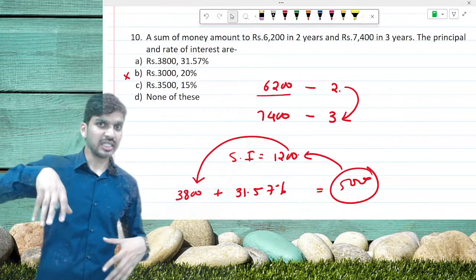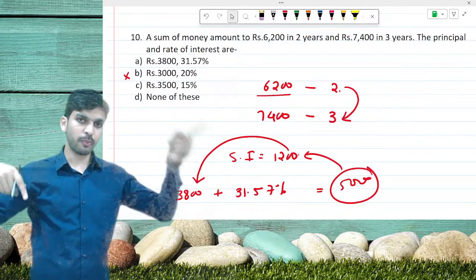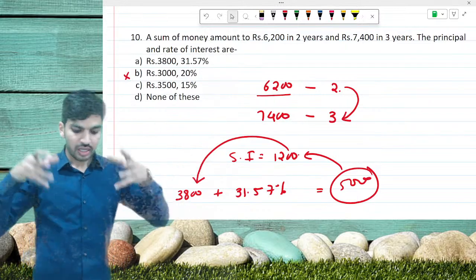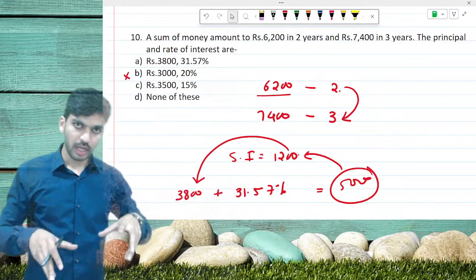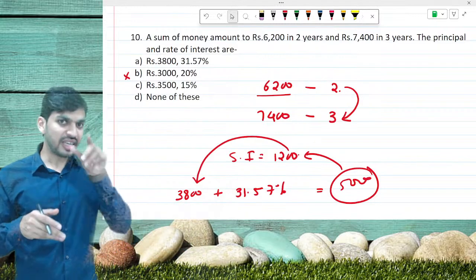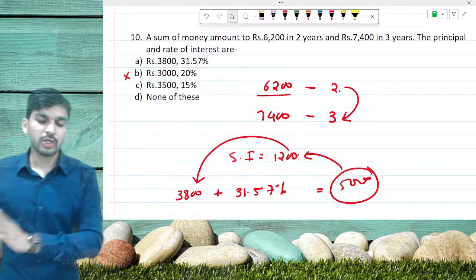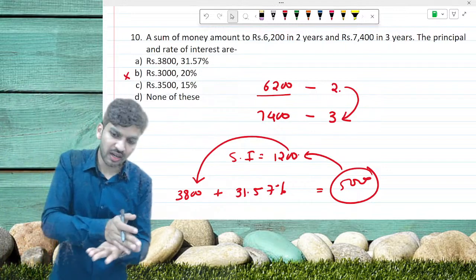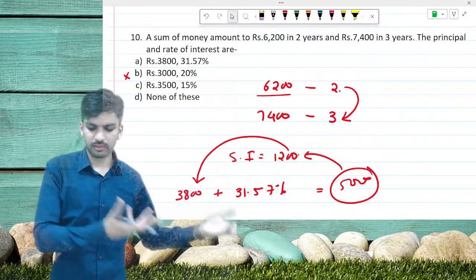So if the principal was 3,800 and rate of interest is 31.57%, so 3,800 plus 31.57%, if we do, the amount comes out to be 5,000. That means interest 1,200 is added to 3,800. So 3,800 plus 1,200 gives 5,000. That means this is your correct answer.